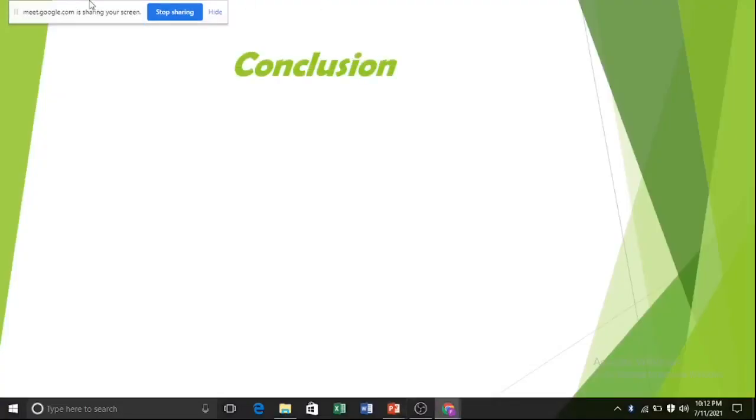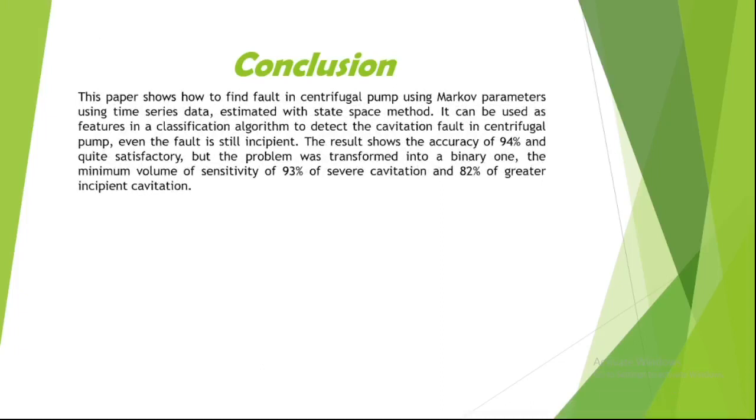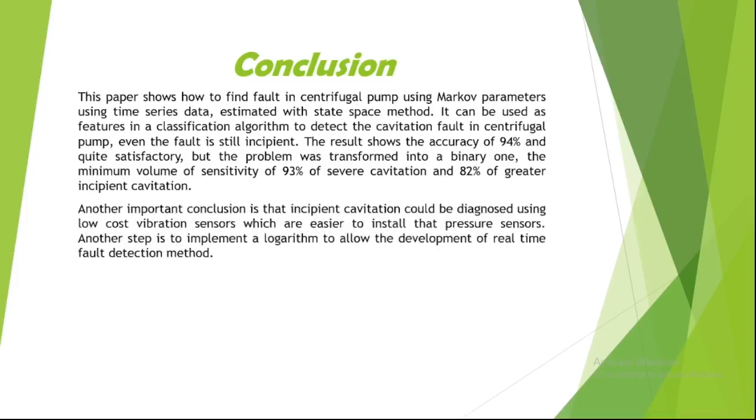Now the conclusion of this paper. The conclusion of this paper has the following points. Number 1, Markov parameters are educated features for clustering the fault behavior in each test. Number 2, an order greater than 2 does not have significant influence on the classification performance in the case presented in this paper. Number 3, the number of samples per block directly affects the classification performance. The most important point of this conclusion and of this paper is that the Markov parameter with lag 0 gives a more perfect result.